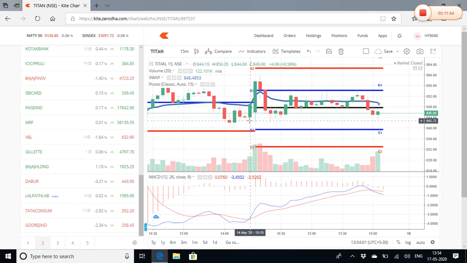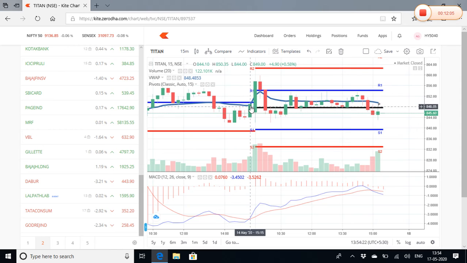Also, if you see below, the MACD is showing you a buy signal. How is the MACD showing you a buy signal? If blue over red, buy. If red over blue, sell. Exactly at this point, you see the MACD showing you a buy signal. So you take a trade here and safely play through the trade.